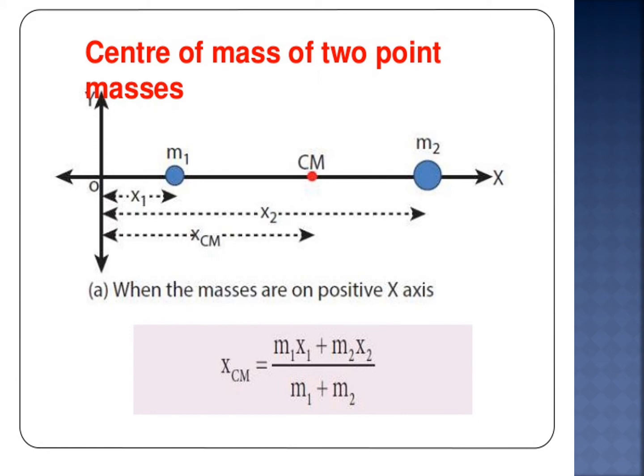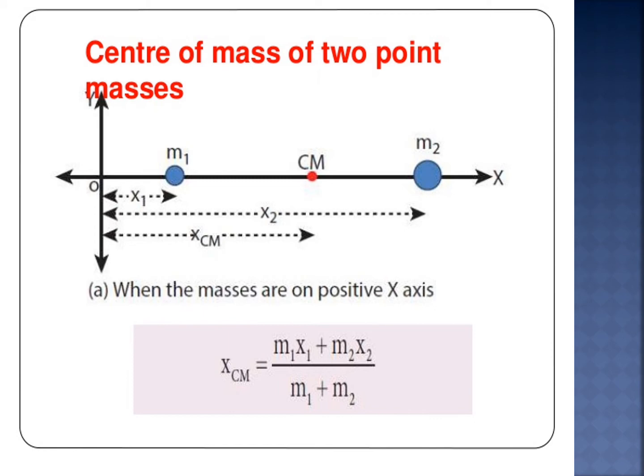For this case, we can express the position of center of mass in the following 3 ways, based on the choice of the coordinate system. First of all, there are 3 cases. In the first case, when the masses are on the positive x-axis. Second case, when the origin coincides with any of the masses. Third case, when the origin coincides with the center of mass itself.